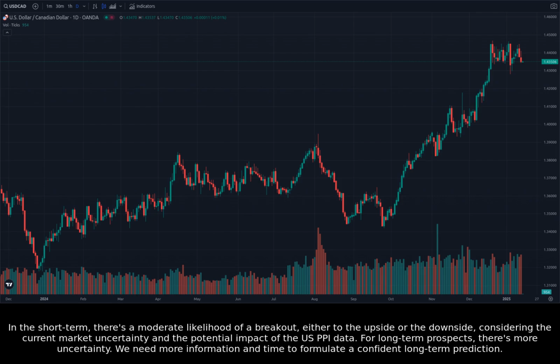In the short term, there's a moderate likelihood of a breakout, either to the upside or the downside, considering the current market uncertainty and the potential impact of the US PPI data. For long-term prospects, there's more uncertainty. We need more information and time to formulate a confident long-term prediction.